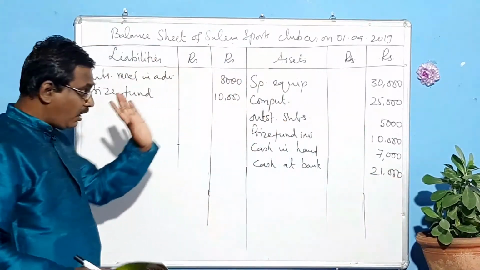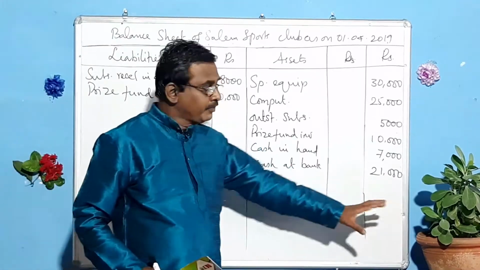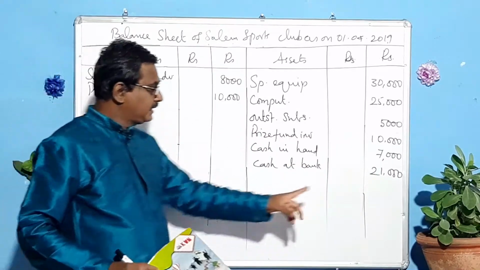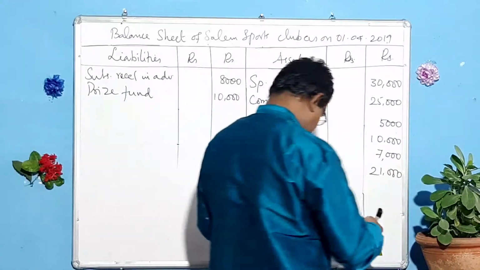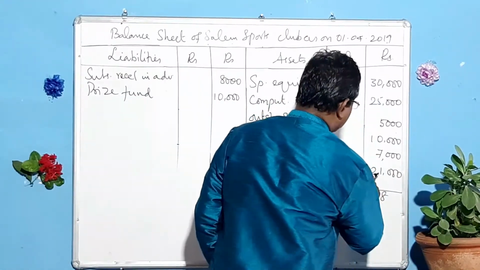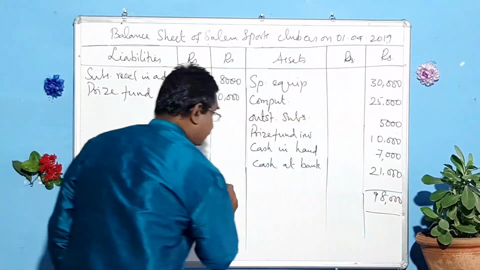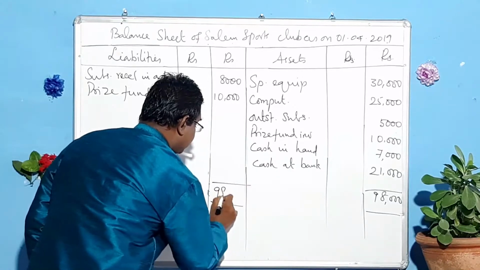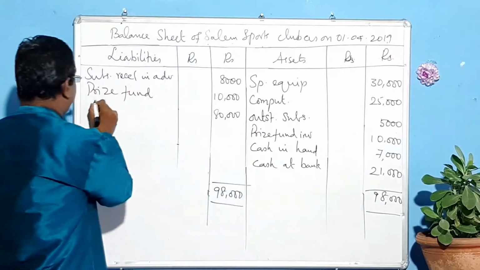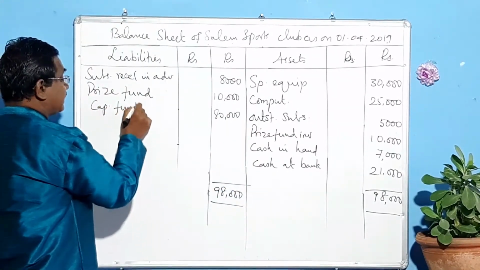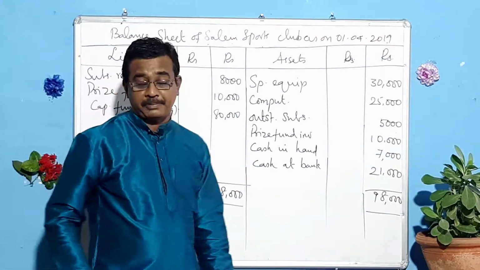So we have entered all the items. Now go for balancing these two. When this side is exceeding, you will get the capital fund, and certainly this side will be exceeding, because we are going to find out the capital fund. What is the total of this? 18. So 80,000. This is the capital fund, the balancing figure, and we have got the opening capital fund.